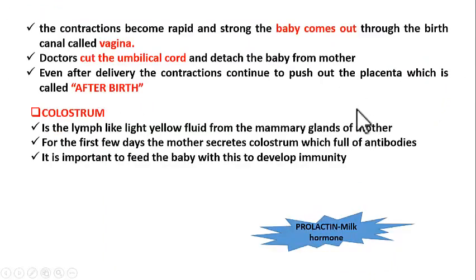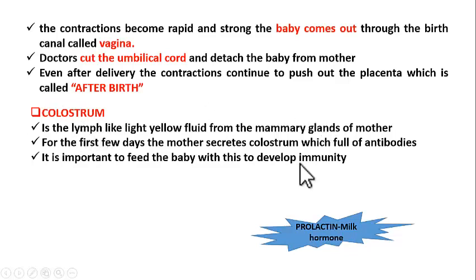Now, immediately after delivery, the pituitary gland of mother produces a hormone called prolactin. The common name of this hormone is milk hormone. Under the influence of this hormone, the mammary glands of mother, that is the breasts of mother, start producing milk, and this milk looks like lymph. You know, right? Lymph is light yellow fluid which is very thick. Similarly, the first formed milk is also yellow in color and is thick. This first formed milk is called as colostrum. So what is colostrum? It is the first formed milk after delivery.